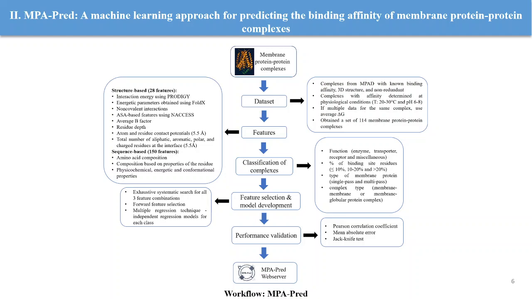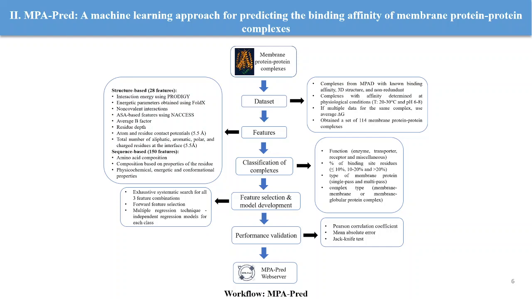Coming to the next objective, which is MPA-PRED, a machine learning approach for predicting the binding affinity of membrane protein-protein complexes. As I mentioned earlier, experimental techniques for determining the affinity of membrane protein complexes are expensive and time consuming, making them infeasible for large scale applications. So there is a huge demand for accurate computational approaches to determine the affinity of these complexes. So we developed this method called MPA-PRED. So this is the overall workflow.